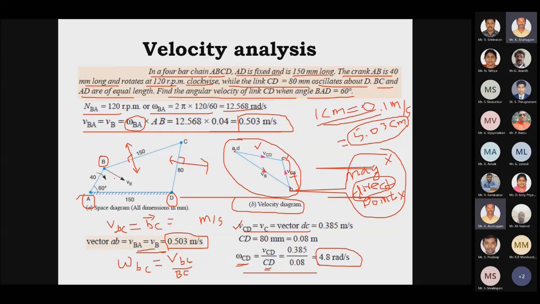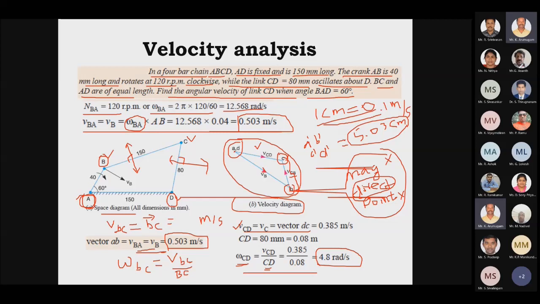In a space diagram or configuration diagram we have to represent all the points as capital A, B, C, D, but in the velocity polygon we have to go with small case letters, and for the acceleration diagram we have to go for A dash, B dash, C dash and D dash like that.